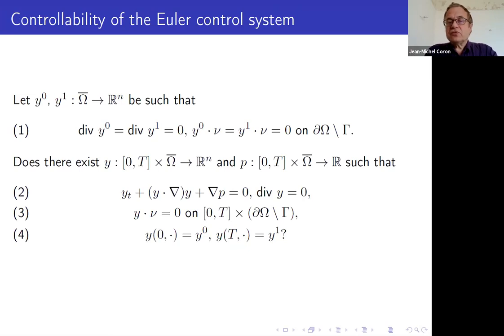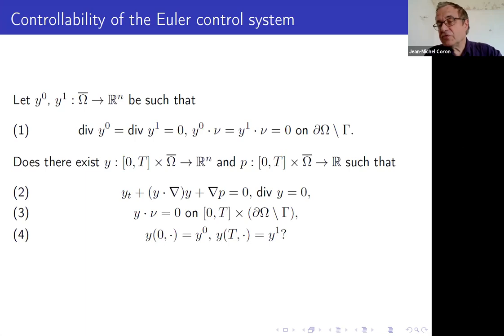For the control system given by the Euler equation, you have two configurations of vector fields with divergence equal to 0, y0 and y1. We have the slip boundary impermeability condition on the boundary of Omega minus the place where there is a control, which is called Gamma.